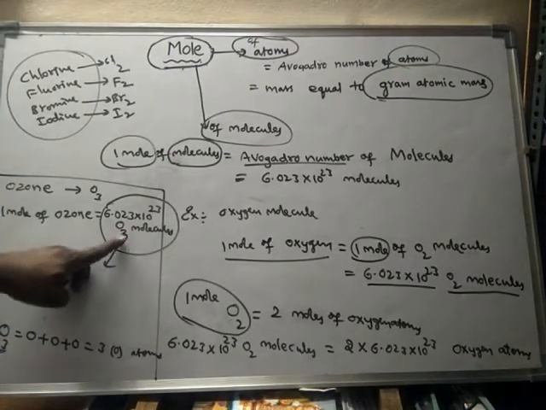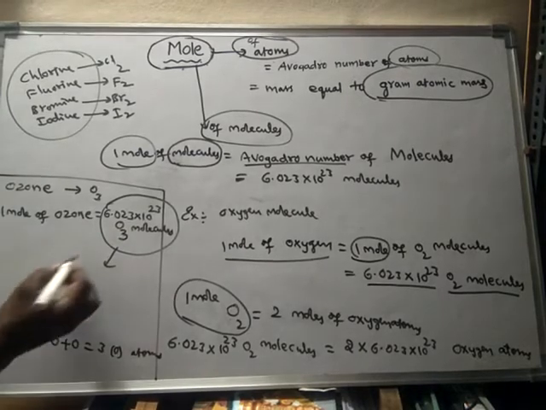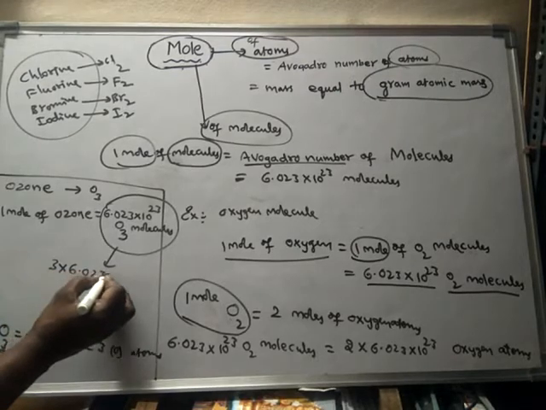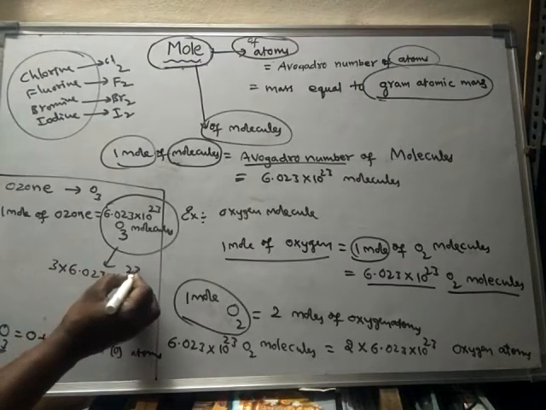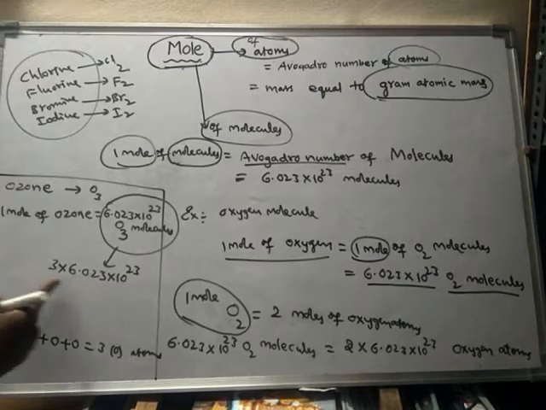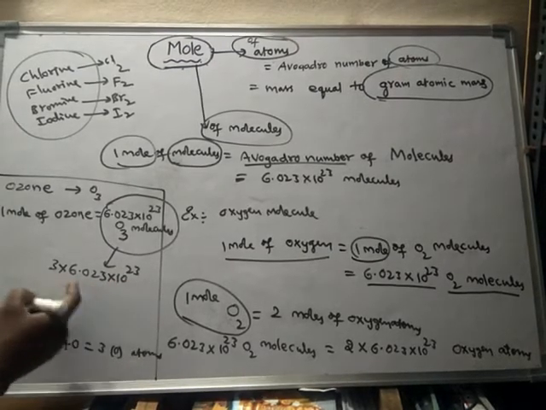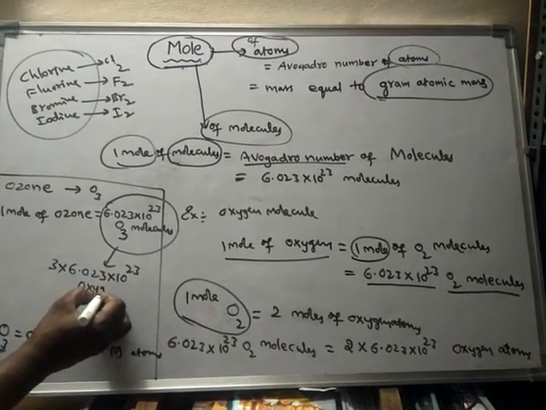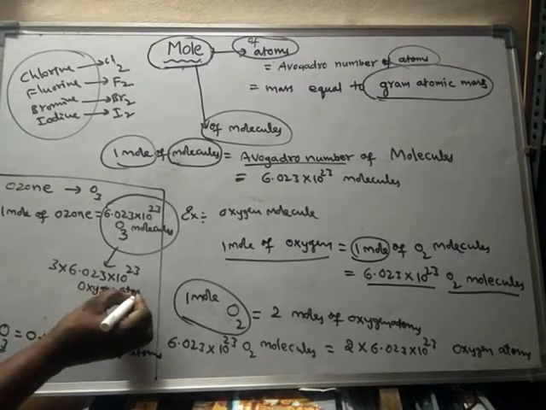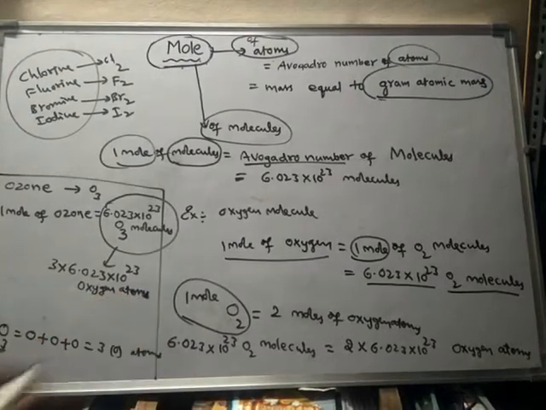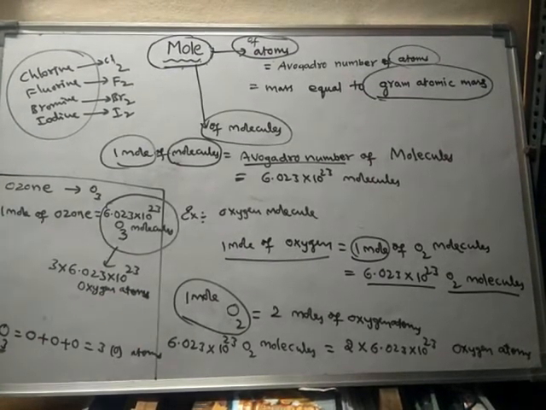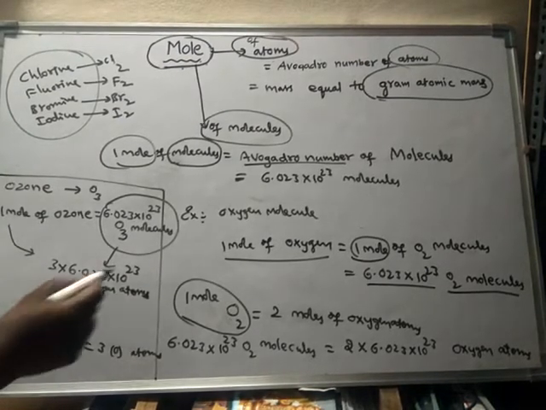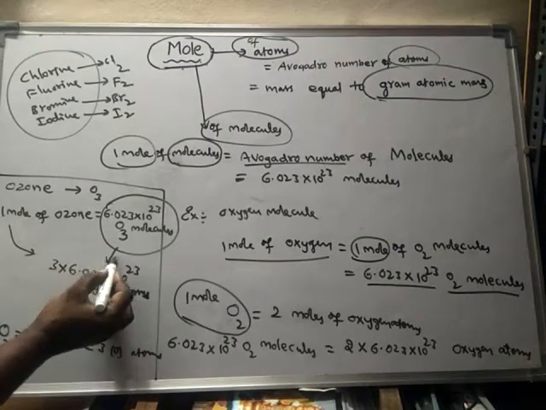So these many molecules of ozone means 3 times those many molecules, 3 into 6.023 into 10 to the power of 23 oxygen atoms. So 1 mole of ozone is equal to 3 moles of oxygen atoms.